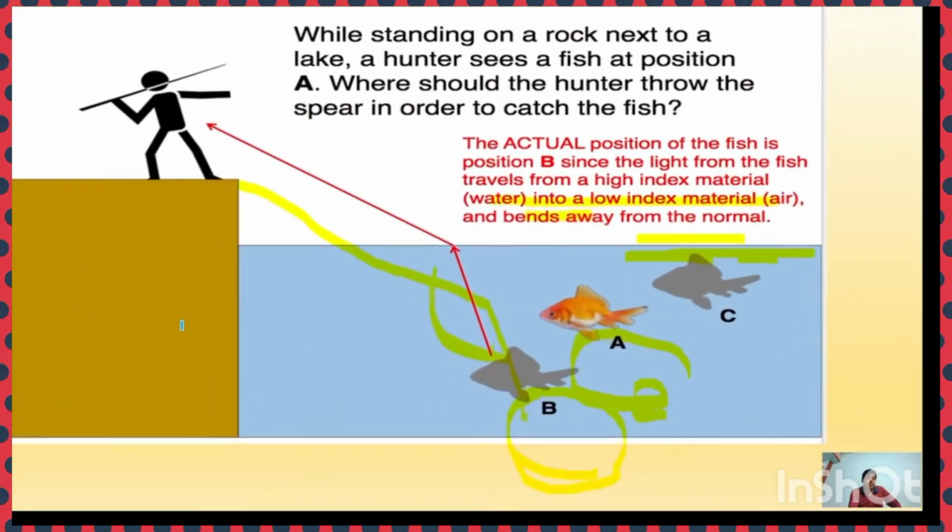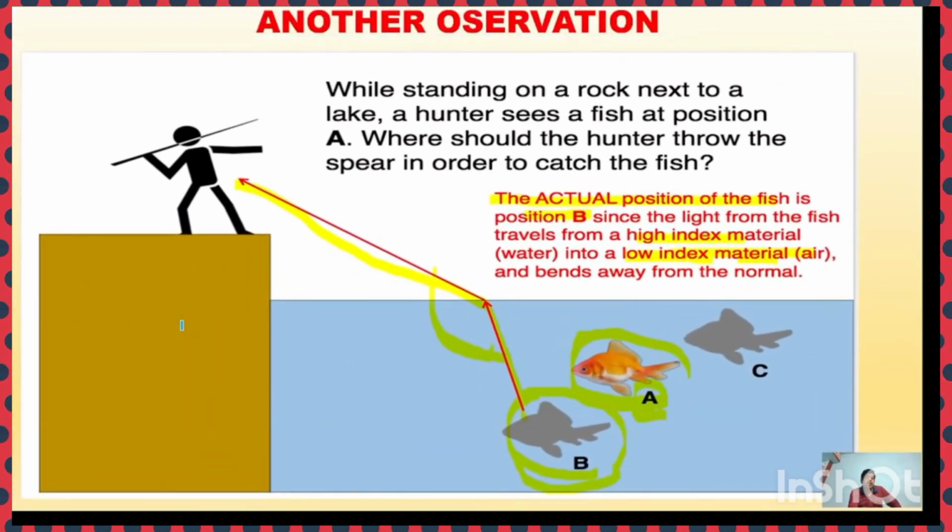Another observation, you see, while standing on a rock next to a lake, a hunter sees a fish at position A. Where should the hunter throw the spear in order to catch the fish? Can you tell me? You see here, the actual position of the fish is at B. The light coming from the fish travels from the high index material, that is water.